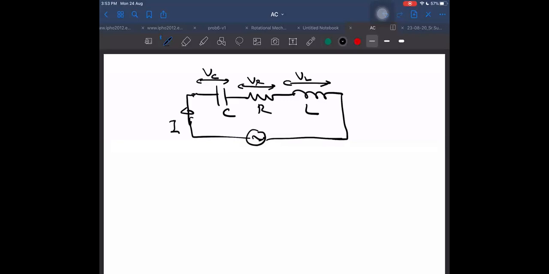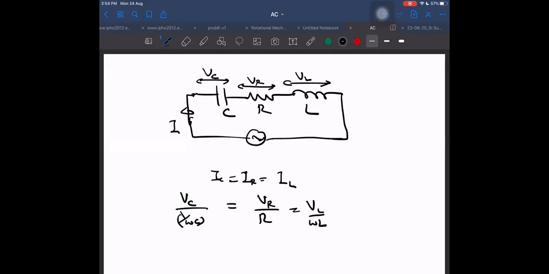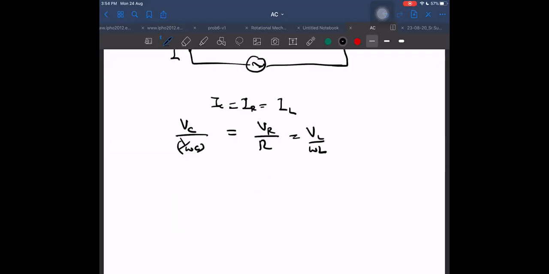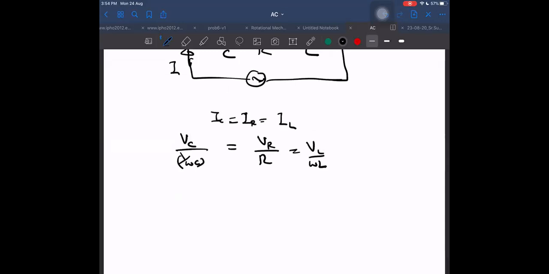This current is common, meaning IC is equal to IR, the current through the resistance, and that is also equal to the current through the inductance. I can write IC as VC divided by 1 by omega C, this as VR divided by R, and this as VL divided by omega L, because these are in series. But will this be equal at any instant of time? No, these are not equal at any instant of time.